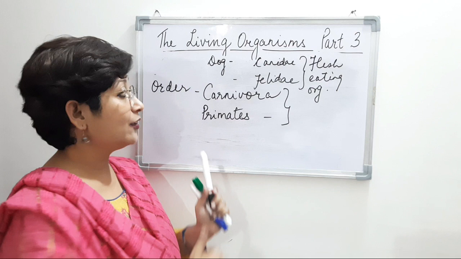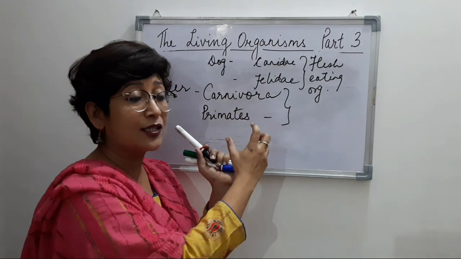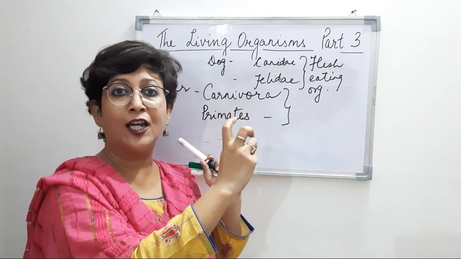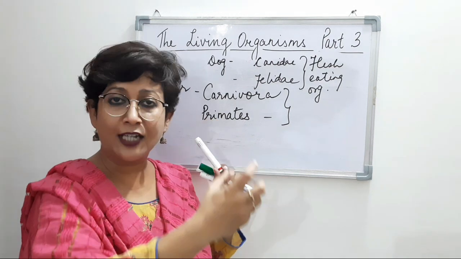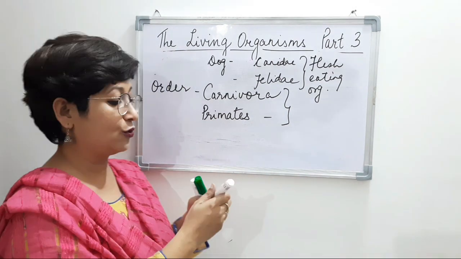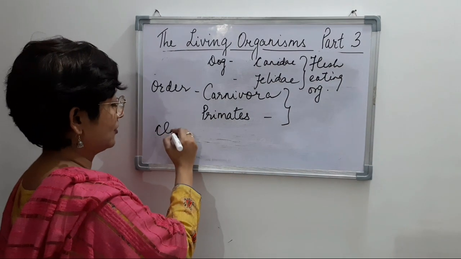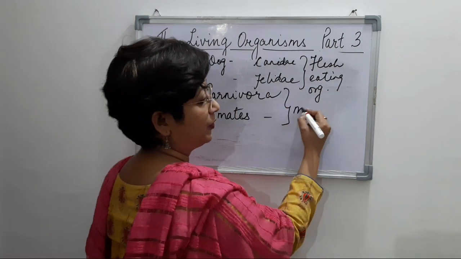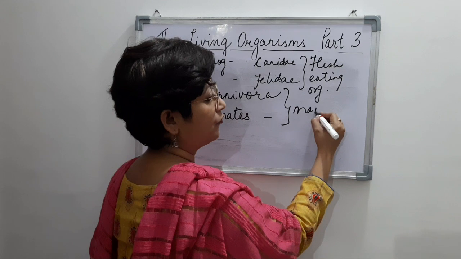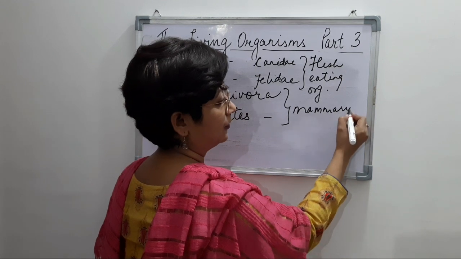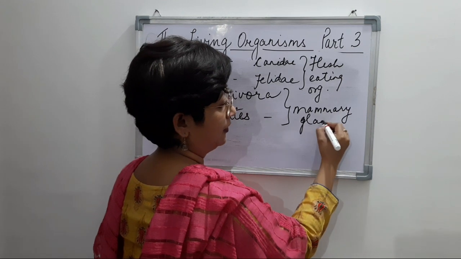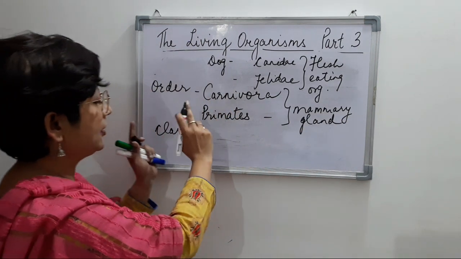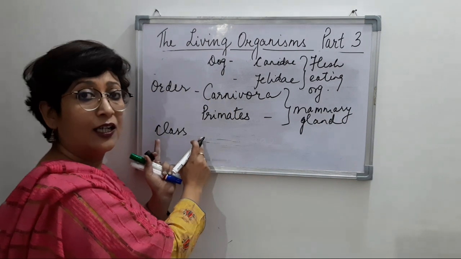Now these two related orders belong to another taxonomic category, which is known as class. The common characteristic they possess is the presence of mammary glands, and so now the related orders are grouped under class.